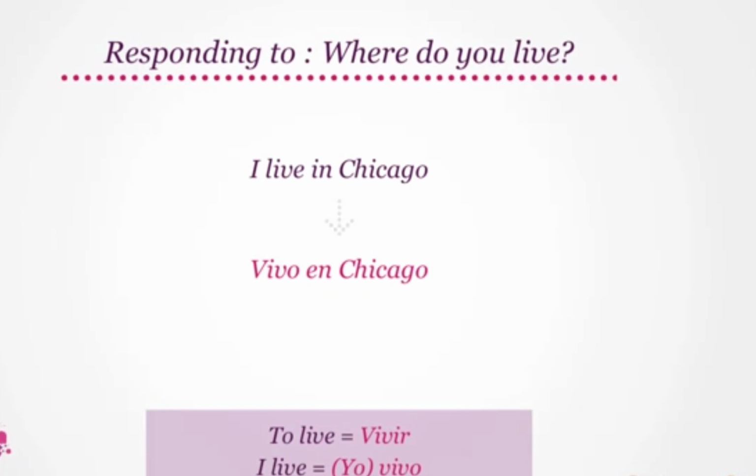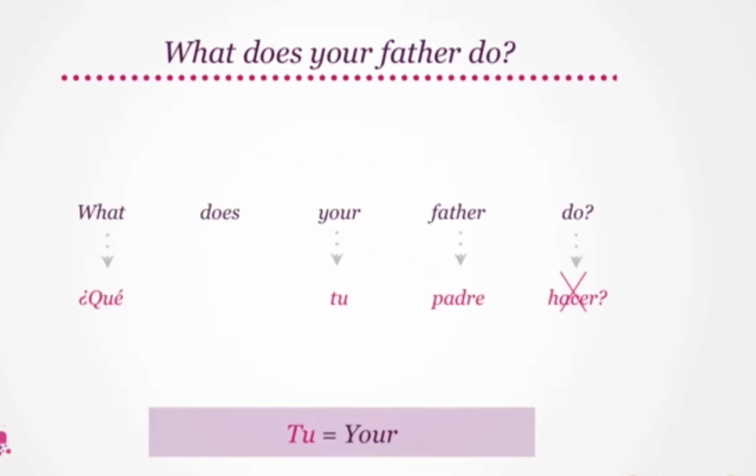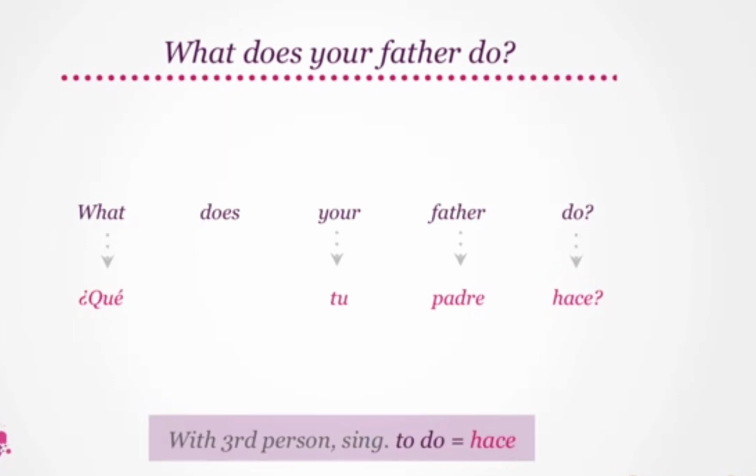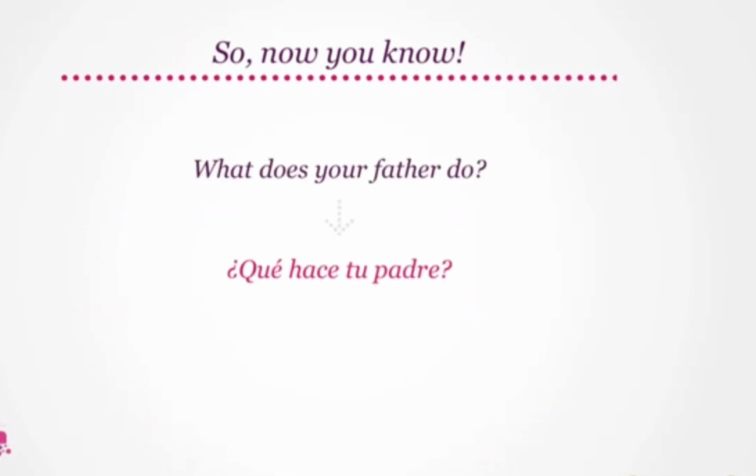Great! Our last question for the day is, what does your father do? Looking at it word by word, what translates to qué? Your is tú. Father translates to padre. And to do becomes hacer, but again, we need to conjugate it. With third person singular, or your father, to do changes from hacer to hace. So now you know, what does your father do translates to ¿Qué hace tu padre?